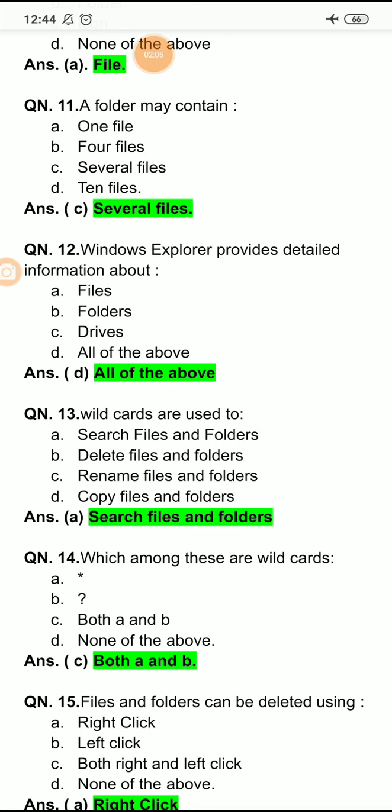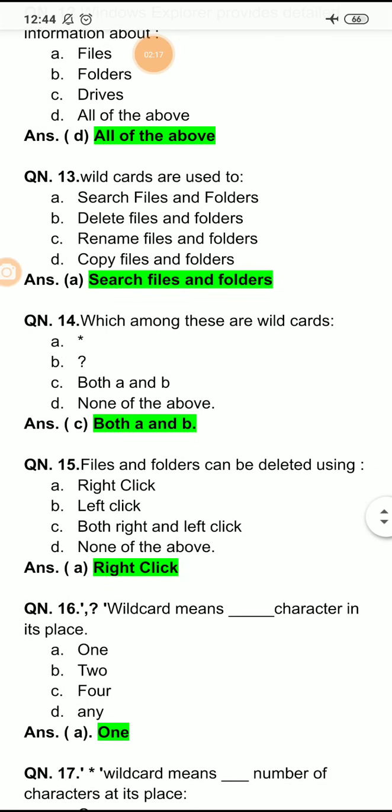Wildcards are used to, option A is search files and folders, delete files and folders, rename files and folders, and copy files and folders. So, as we know, the function of wildcard is to search a file. With the help of wildcards, we can search the files or folders. So here the right option is search files and folders.